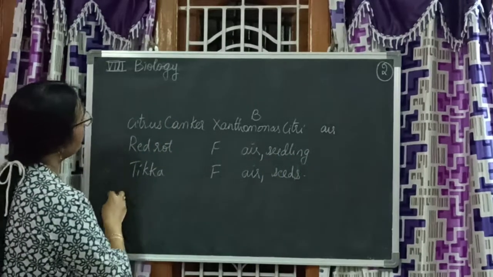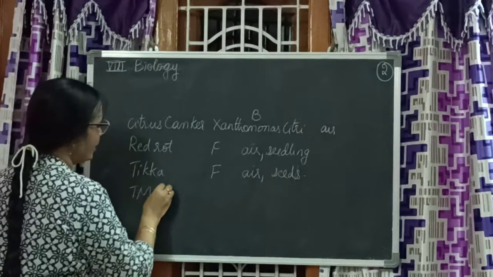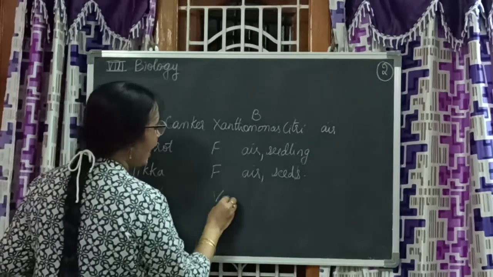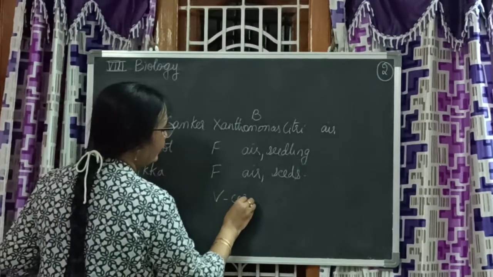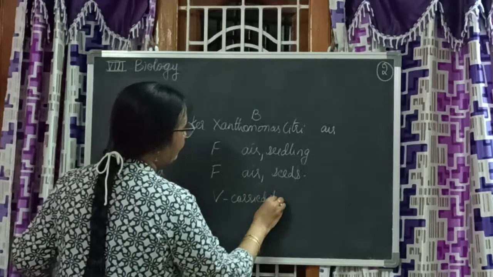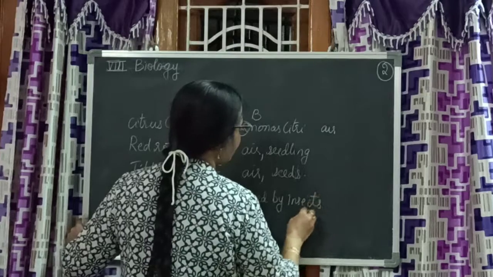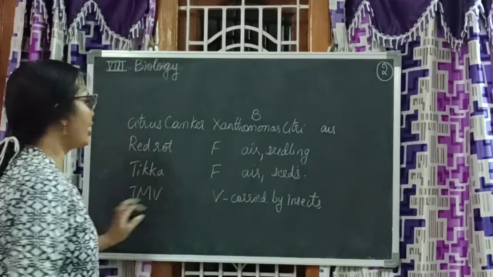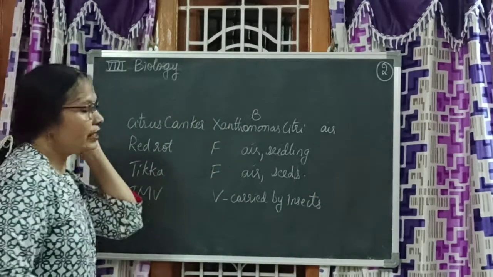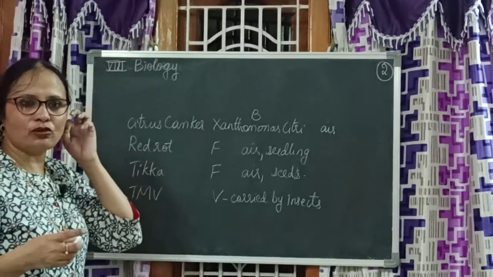And then what is it? Tobacco mosaic virus. It is a viral disease carried by insects. It is not airborne, or from the seeds or anything.